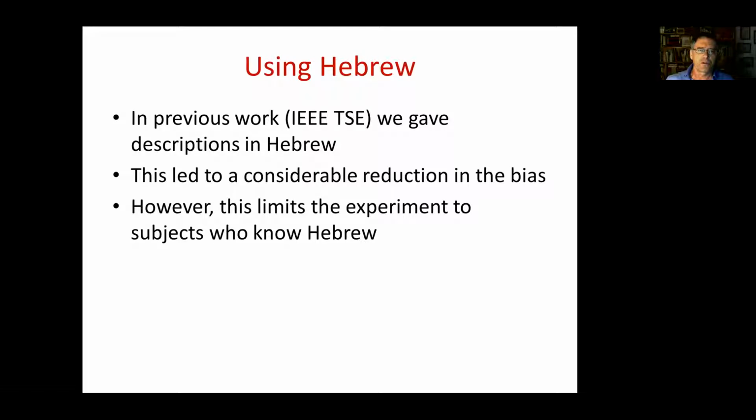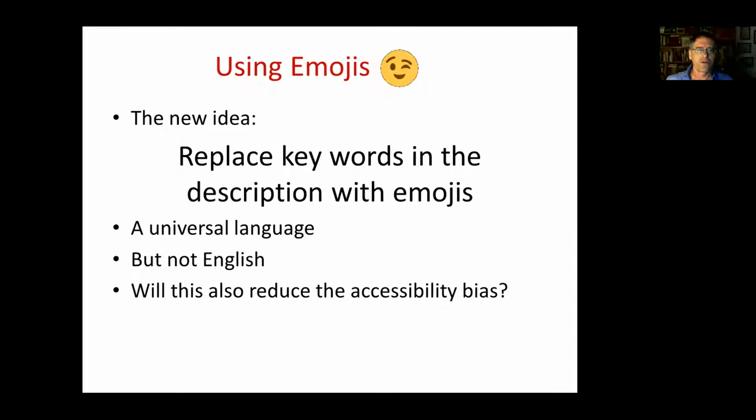So in previous work, we suggested the following approach to try to alleviate this problem. What we did was we gave the descriptions in Hebrew. And this indeed led to considerable reduction in the bias. However, this limits the experiments to subjects who know Hebrew or some other foreign language. The new idea I want to suggest is to use emojis. We replace keywords in the description with emojis, which are also a universal language, but not English. And the question is, will this also reduce the accessibility bias?